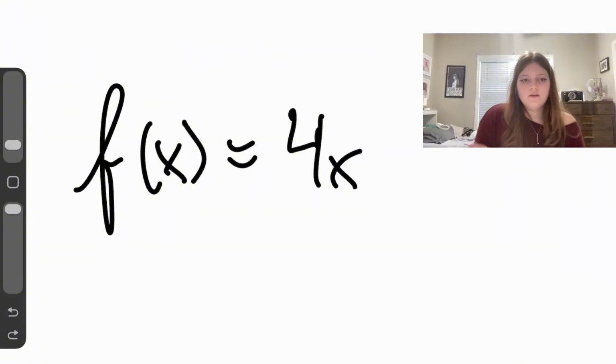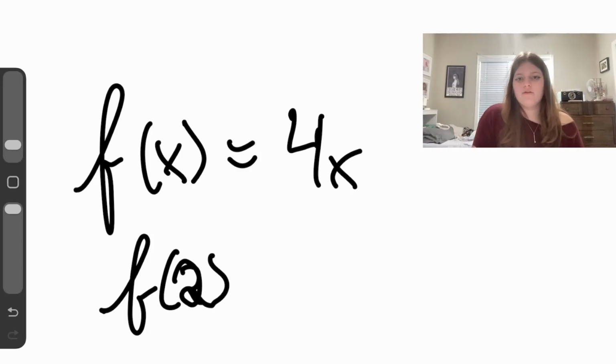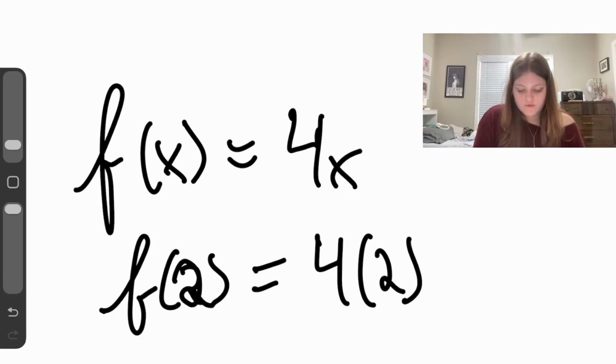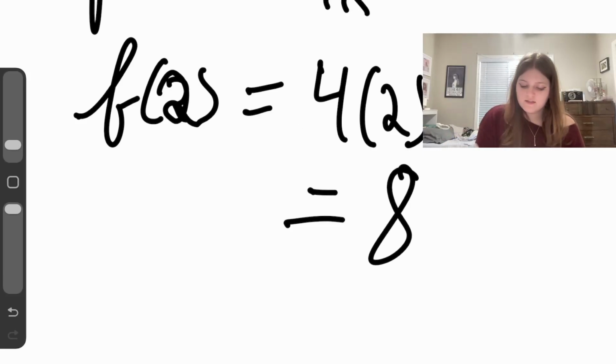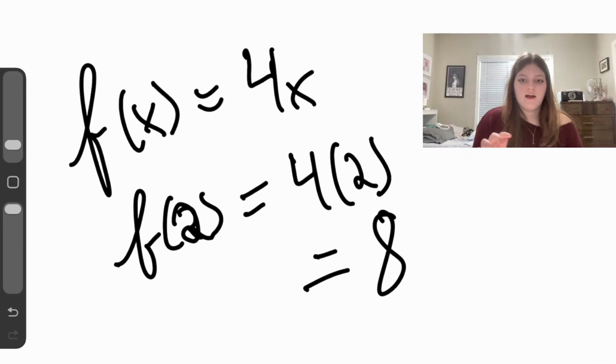X is our input. So let's say I have f of 2. That means that our input is 2, and our output is going to be whatever our function gets as a result. So f of 2 would be 4 times 2, because we're plugging in 2 wherever that input, that x, is, which would be 8. So our output is 8. That is what a function is. This is what you'll often see them represented as.